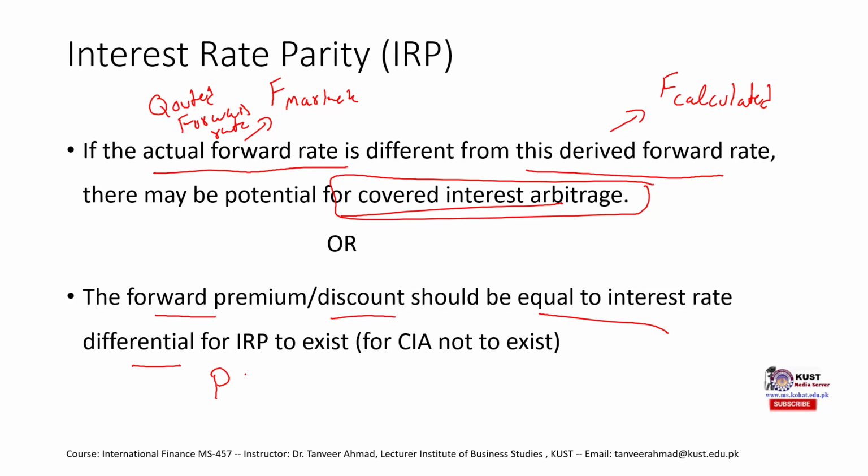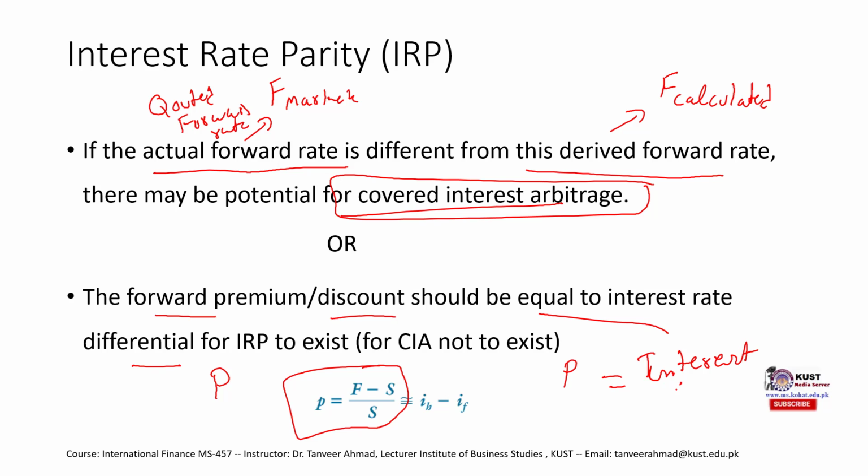So we find this P using the formula that was given in the previous slide, or using this equation. It says that this premium should be equal to the interest rate differential. By differential we mean difference.